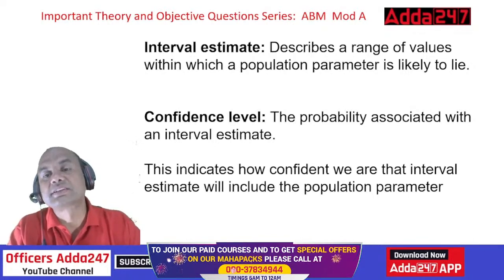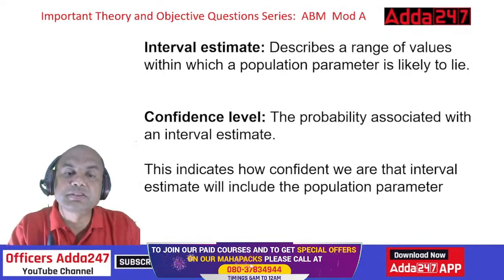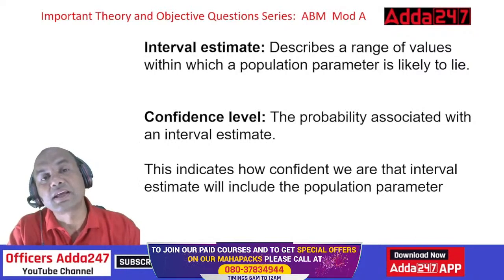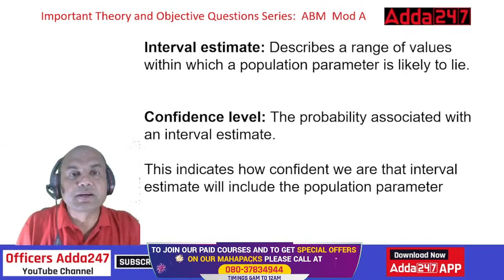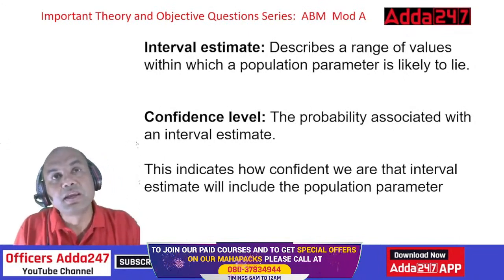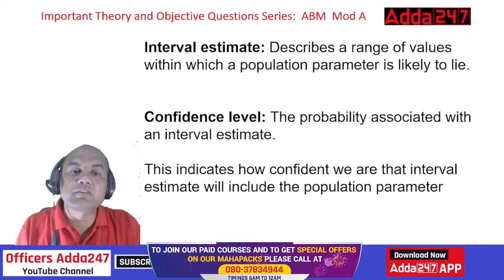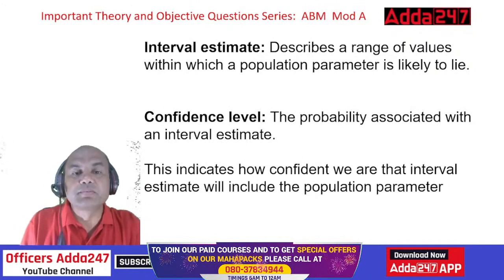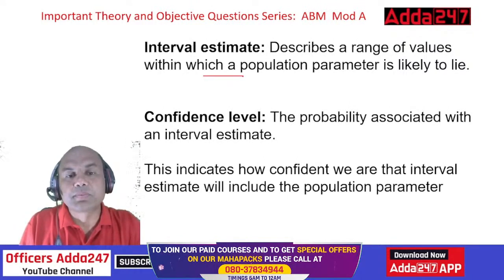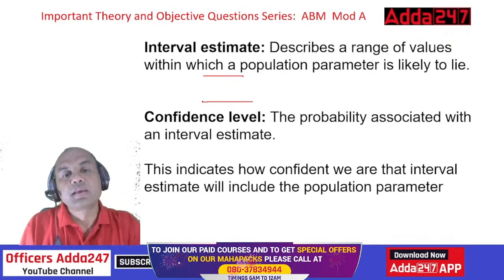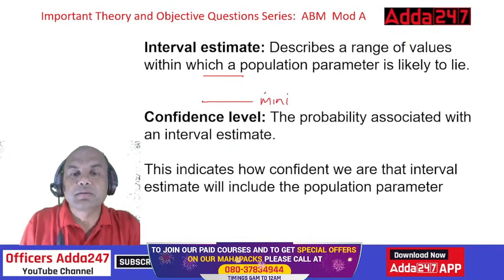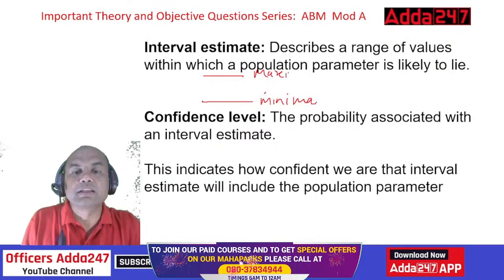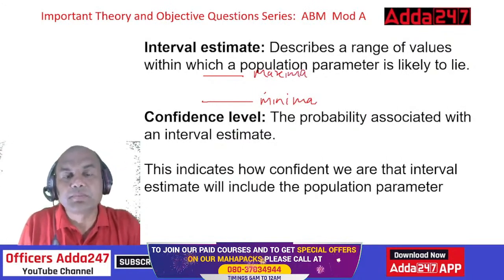Interval estimate describes the range of values within which the population parameter is likely to lie. Here, point and interval are separate estimates. Point means what we just saw: mean, mode, median. Interval means it is between the upper and the lower limit. This is known as the lower limit, minima, and the second is maxima. Your answer will lie between these minima and maxima.